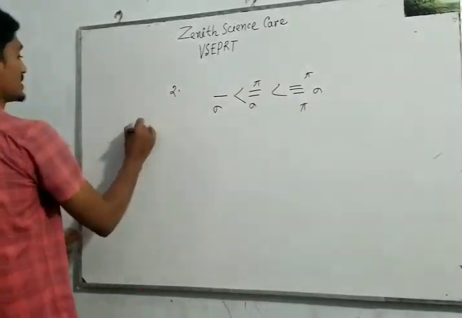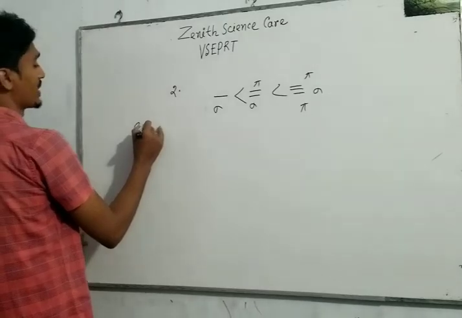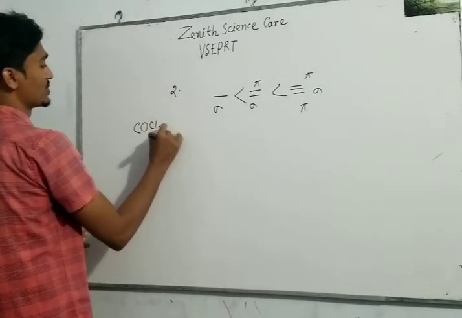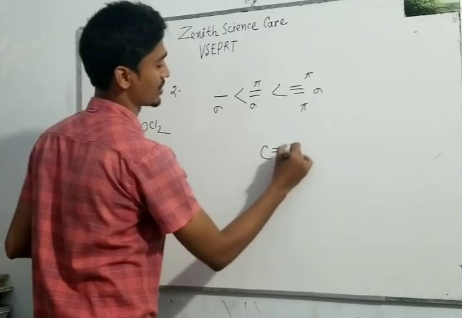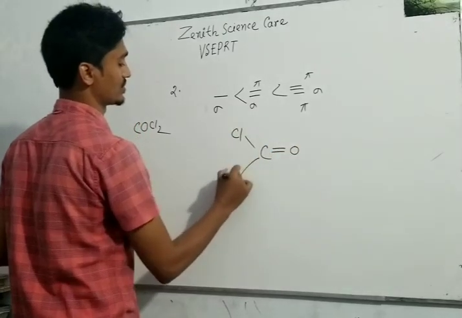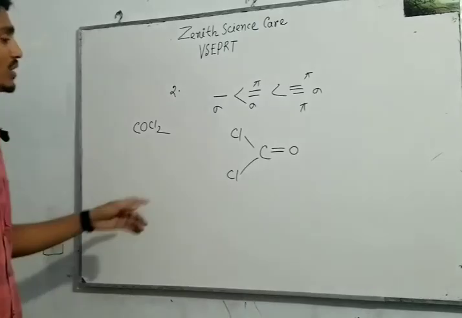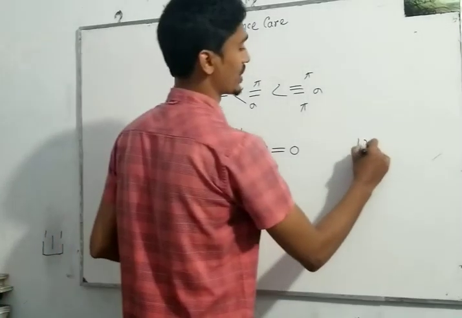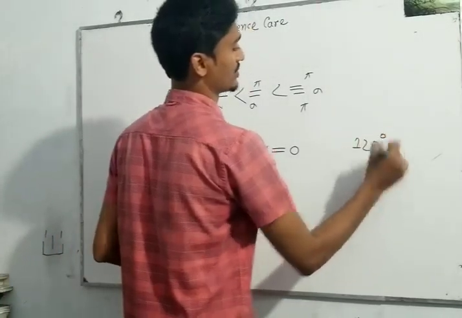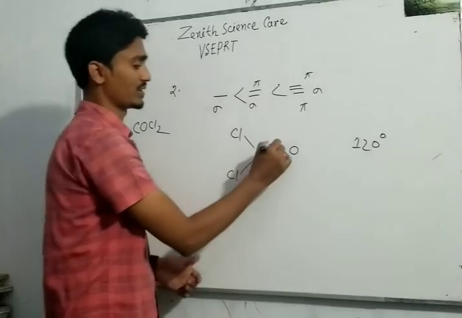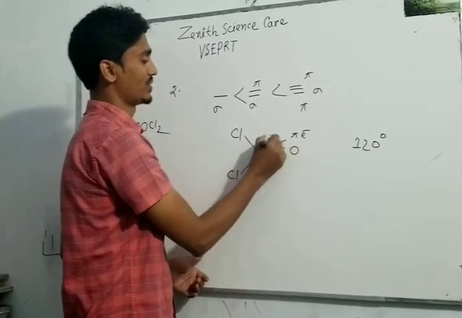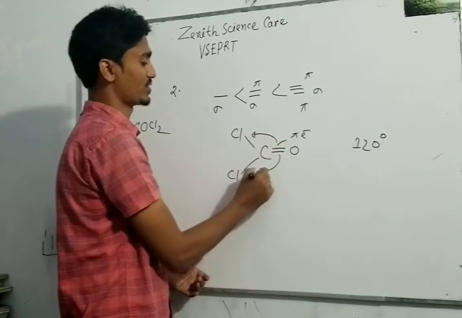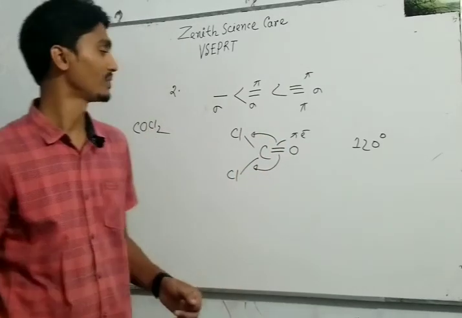For example, if you consider phosgene gas, COCl2, what happened? C double bond O and Cl2. Now the bond angle should be 120 degree, but due to the presence of pi electrons, the repulsive force of these bonds is increased.